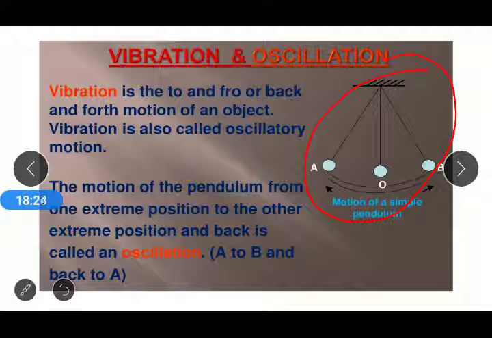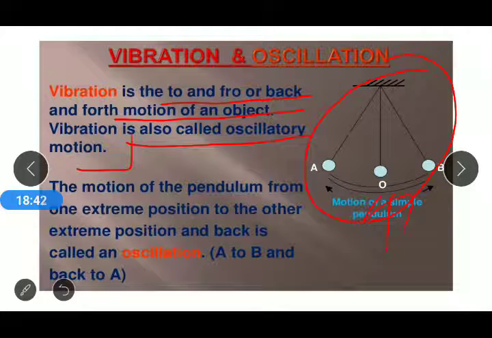Vibration is the to and fro or back and forth motion of an object, and vibration is also called oscillatory motion. As you can see in the picture, there is a simple pendulum. We have shown the three positions A, O, B. O is called its original position. A and B are called the extreme positions. When we release the simple pendulum from position A, it moves from A to B and then comes back from B to A. That is called to and fro motion.